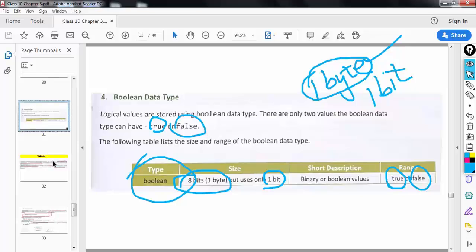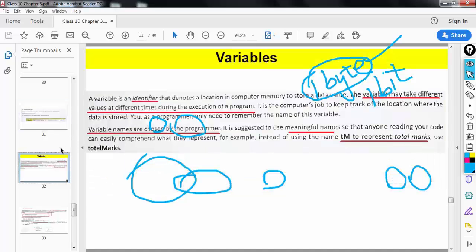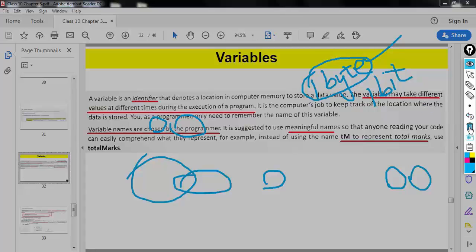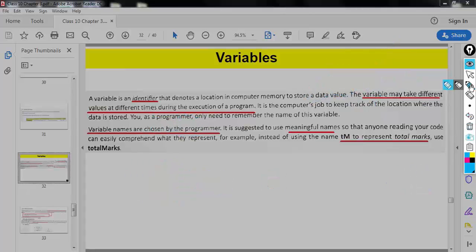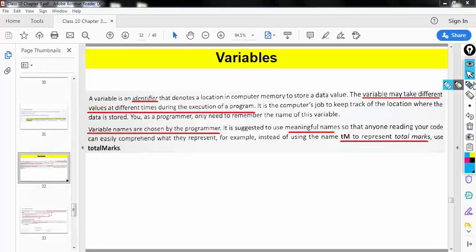So these were the 8 different data types. Now, whenever you talk about data types, the discussion of data types is incomplete without a discussion of variables.